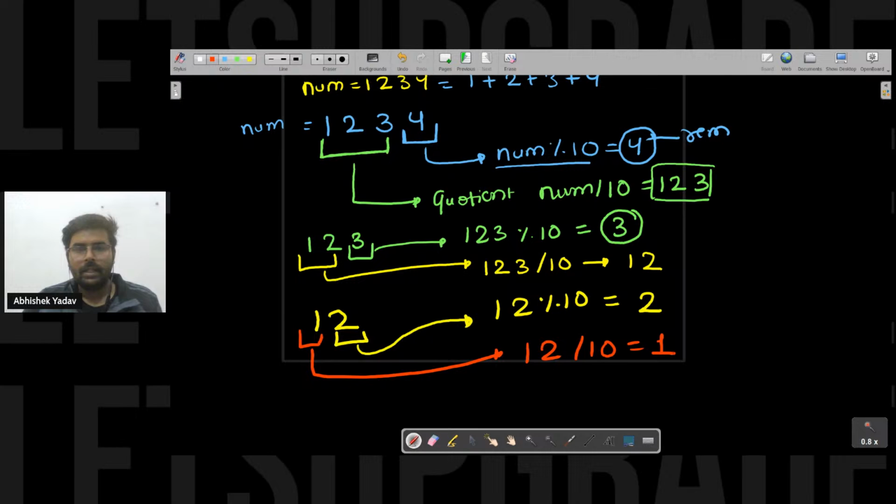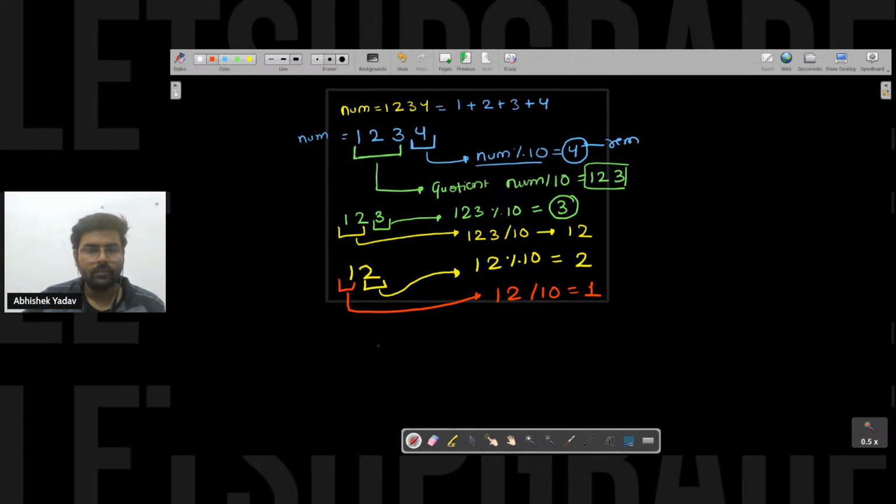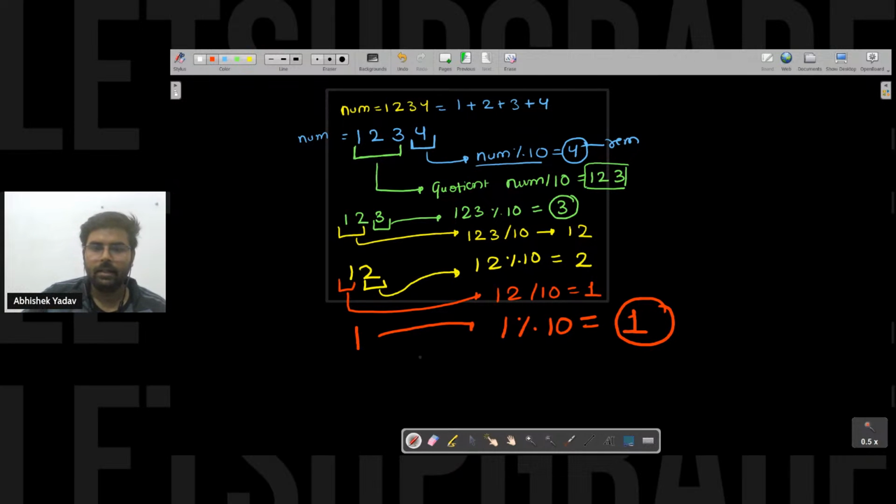Okay everyone, after doing this, again I have 1. And again I want the last digit. So 1 modulo 10 will give me 1, correct? It will give me 1 as the remainder.